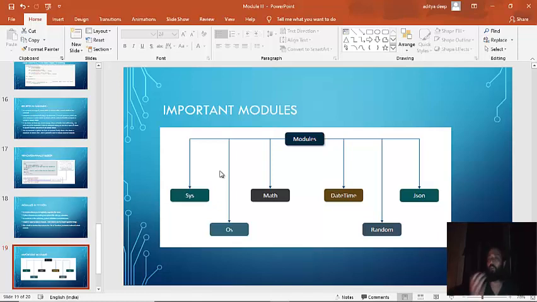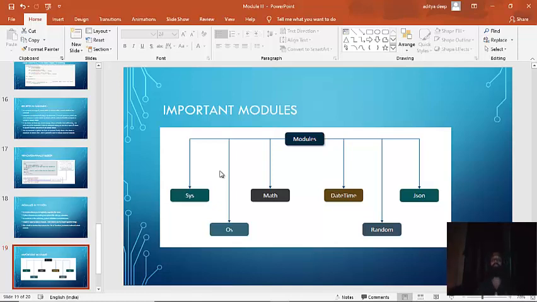Or if you want to use just one or two functions, rather than importing the complete module, you can just import the two important functions that you need. That's it. So this is a module, and we'll see many more examples on it. When we move on to our next data science classes, I'll explain so many examples. The easiest thing is to just write dir and pass sys or OS or math or datetime inside it. That will give you the list of all the functions present in a module.